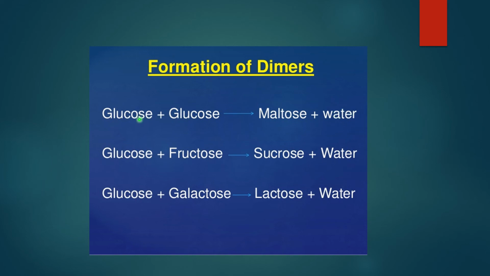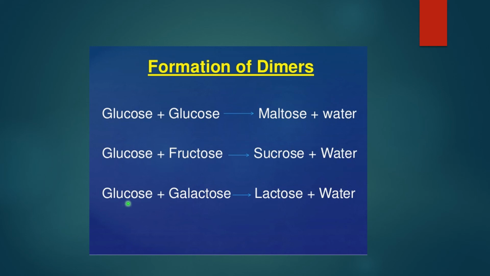You can see here glucose and glucose, which are the two monosaccharides, combining together, giving rise to maltose. What is maltose? It's a disaccharide. And along with maltose, what are you getting? Water. In the second example, one glucose, which is again a monosaccharide, and fructose, again a monosaccharide, combine together, giving rise to a disaccharide, which is sucrose, with the release of water, again condensation.